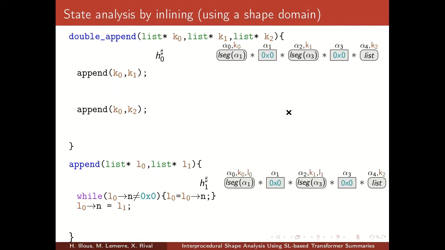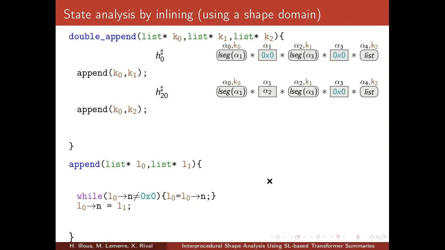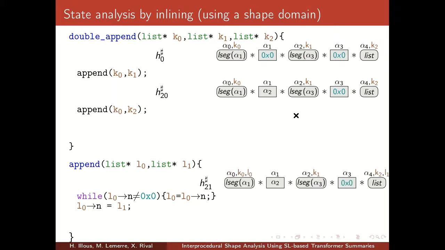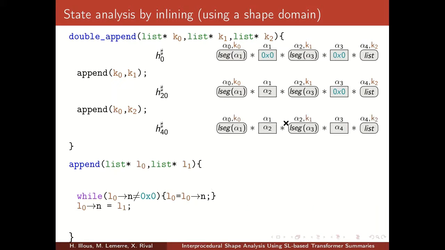Now we perform a state analysis by inlining again and propagate the state inside append. And after, this is what you obtain. The last cell of the first linked list points to key1. Propagate the states for the second call to append. After this, we have modified the last cell of the key1 linked list to point to key2.